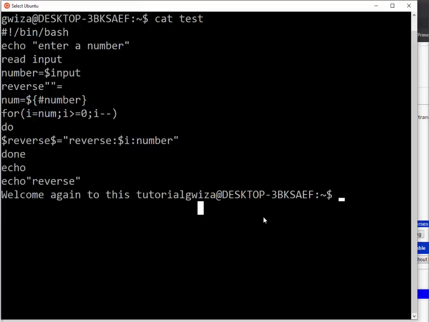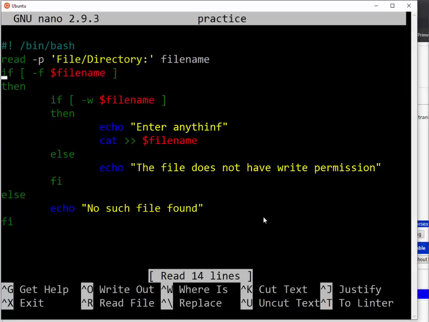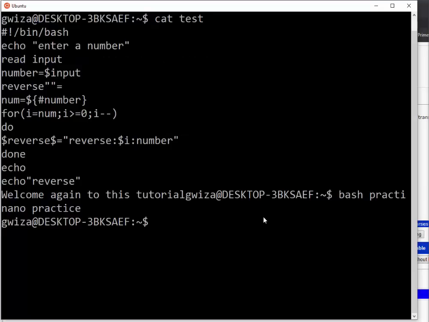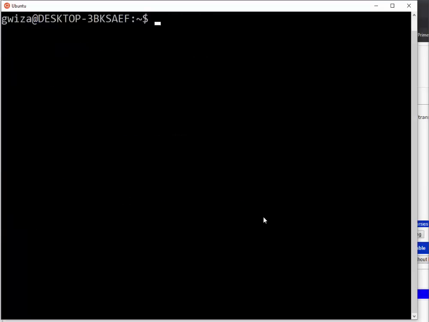If you want to overwrite, then I will come here, then I only put overwrite. So then from here, let me clear out, let me bash practice, enter, the directory is test.